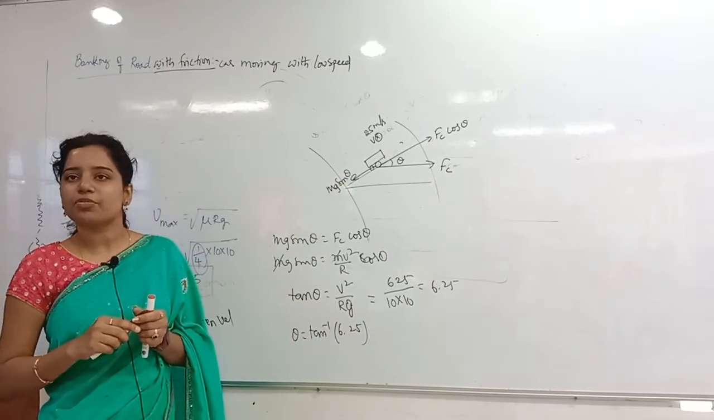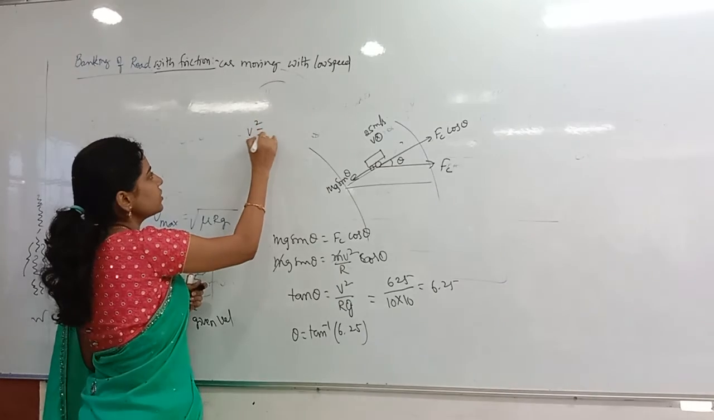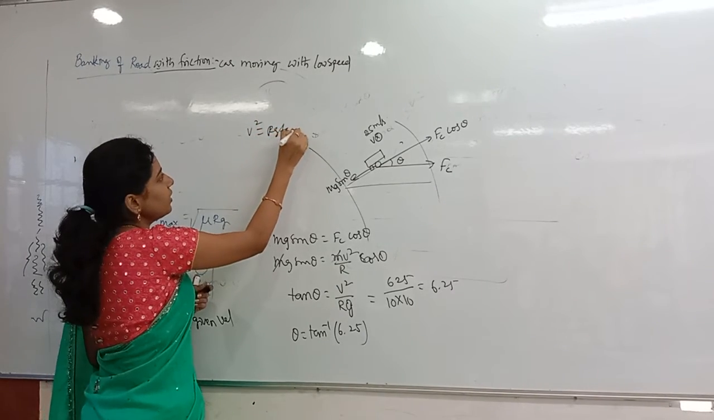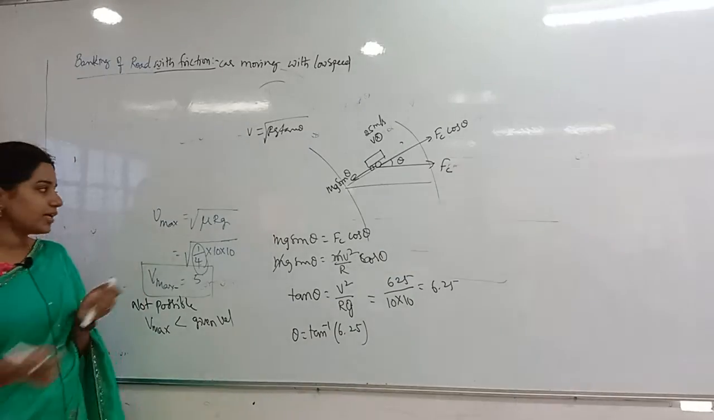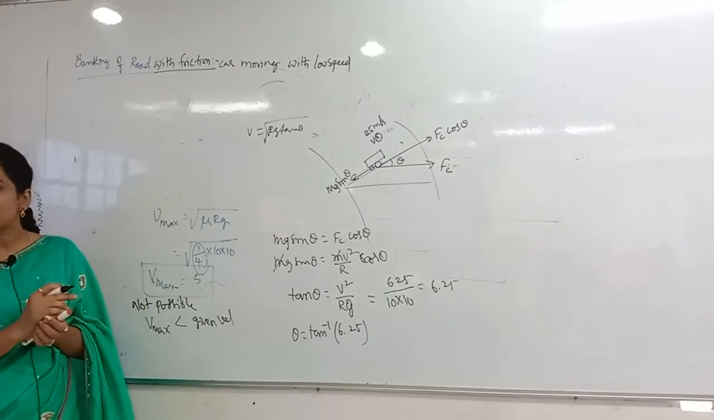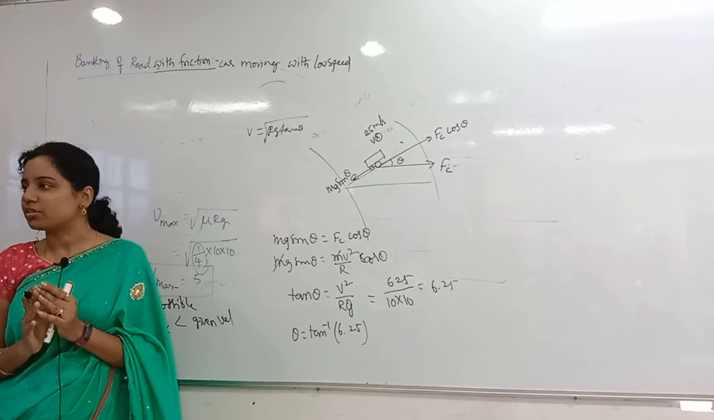In that second type of problem, already we got that. What is the V square value we got? V square is equal to Rg tan theta, na? We got V equals under root Rg tan theta. I said clearly, both formulas are the same only. Instead of mu, what will we get there? Tan theta. Why? Because friction is not there.